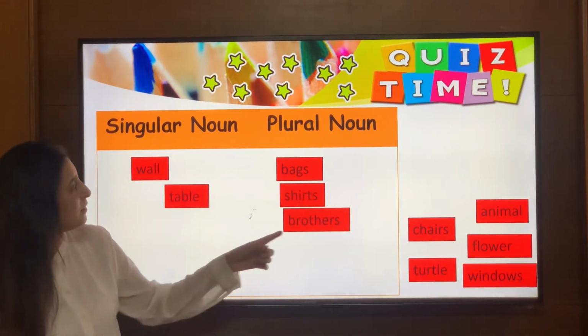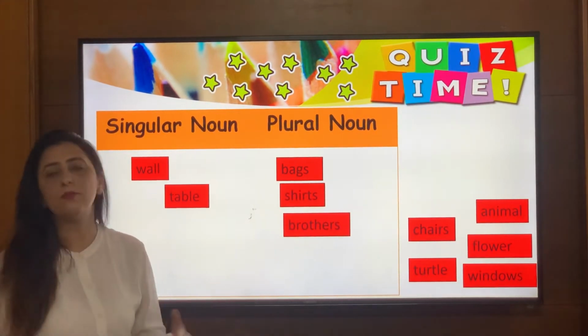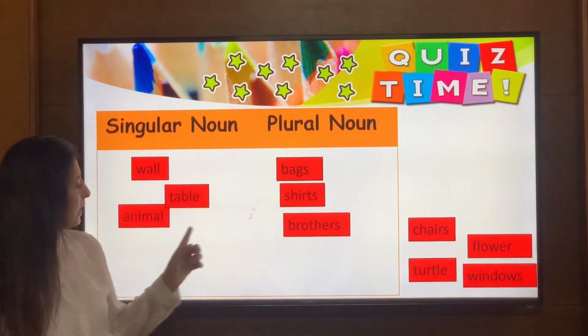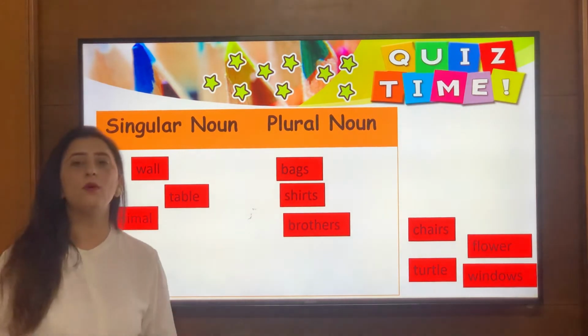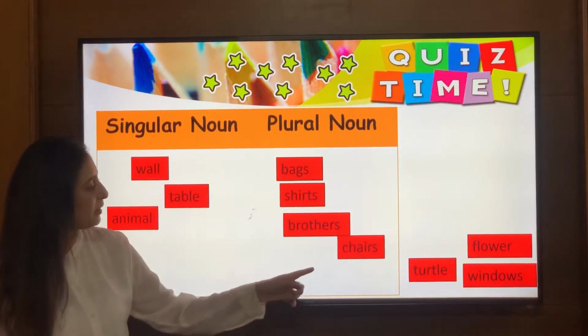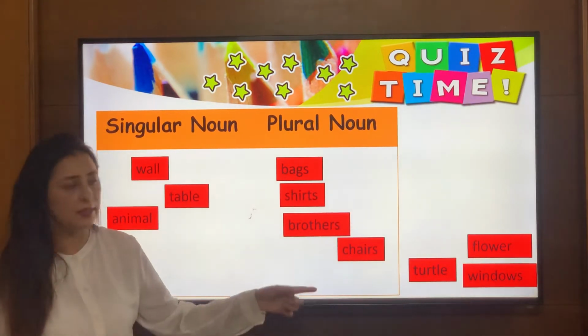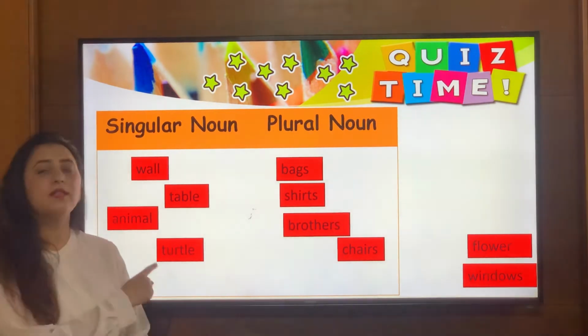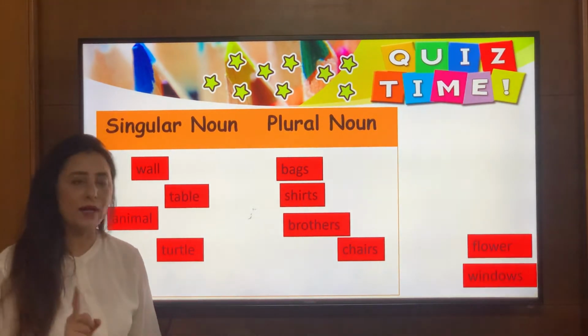Okay, brothers comes in the category of plural noun, since I'm talking about many brothers. Animal comes in the category of singular noun, since I'm talking about one animal. Chairs come in the category of plural noun. I'm talking about many chairs. Turtle comes in the category of singular noun, right? As it's one animal.